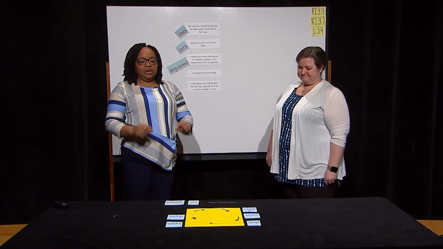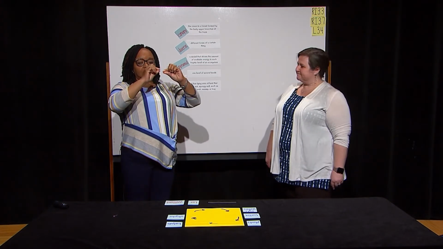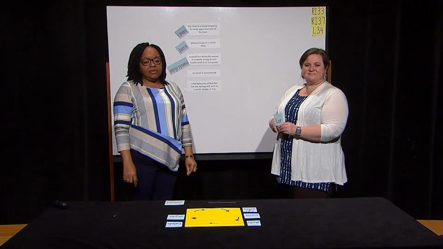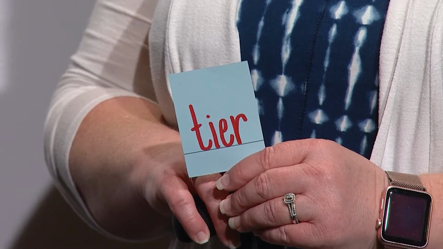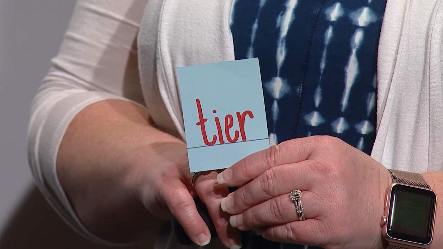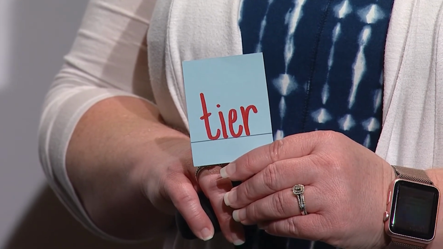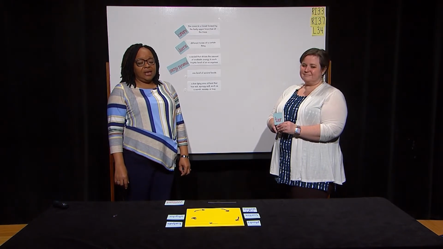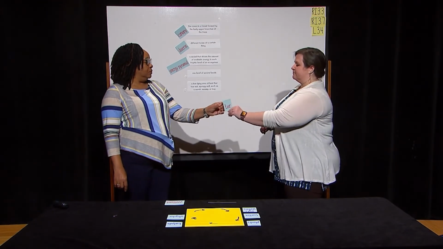Now we have tier. Tier is a noun. It's one level of several levels. For example, Parker decorated the first tier of the wedding cake with her favorite flower, lavender. We could also make tier plural by saying tiers.